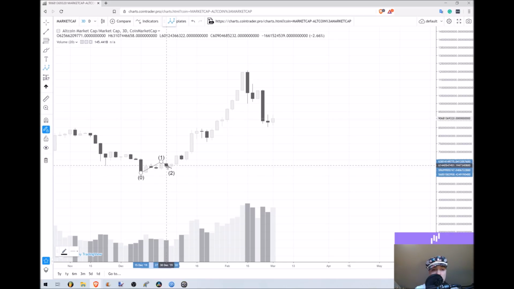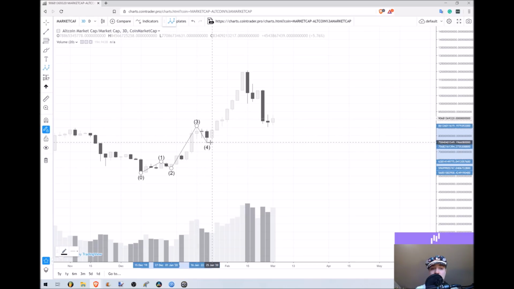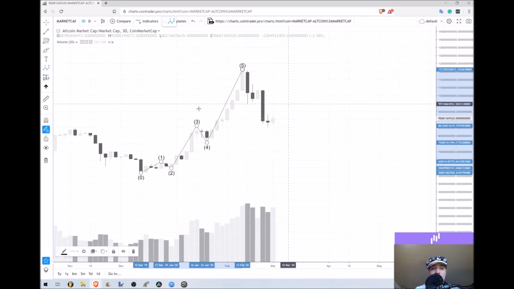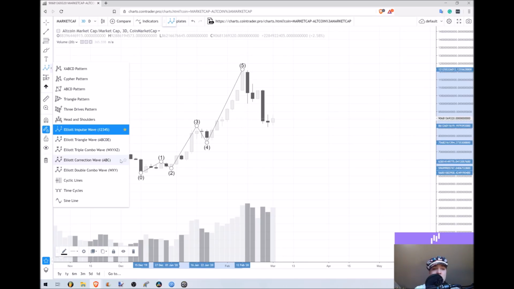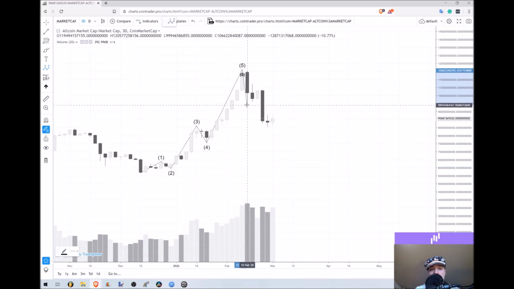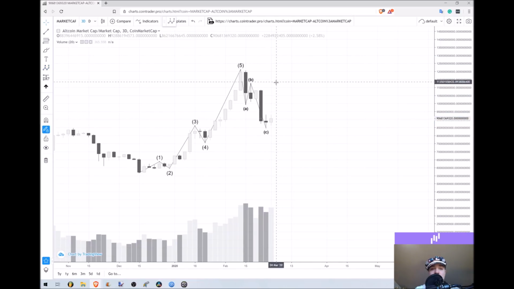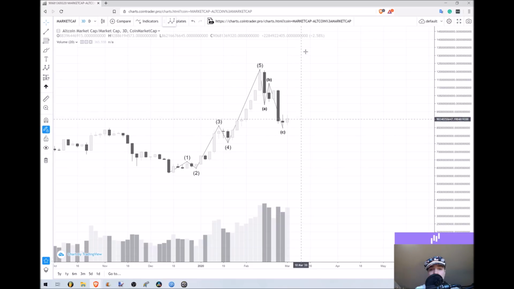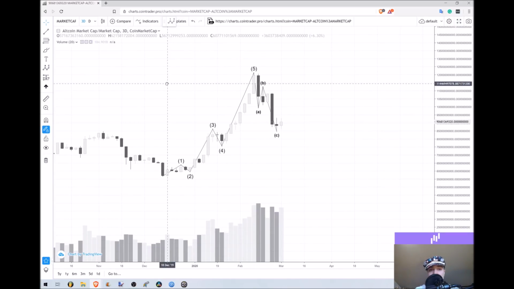You can see that that ABC correction is that red candle here. This is the 3 and a 4 wave. That ABC correction is those 2 red candles right there. And that is a 5th wave. And then it's also pretty clear to me that this is an A, B, and a C wave down. So I don't really need to zoom in. I could, but I can count the waves on the 3-day perfectly fine.